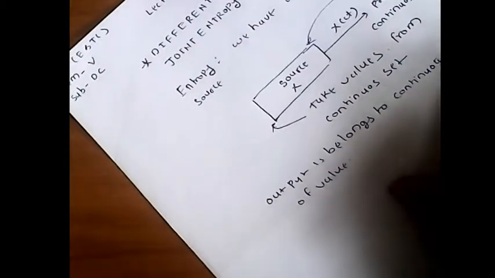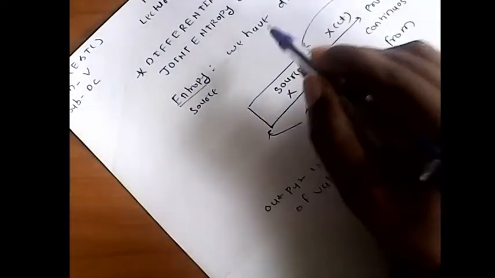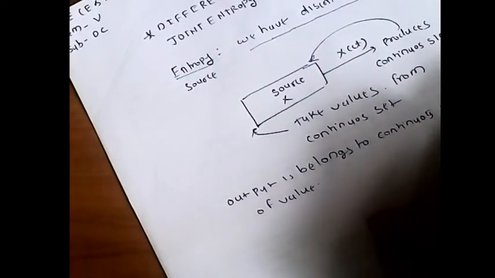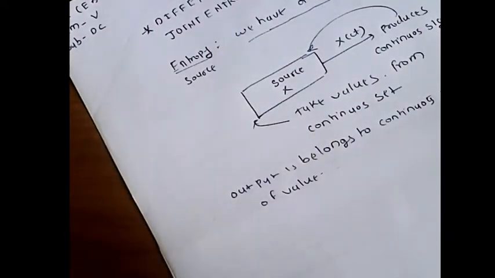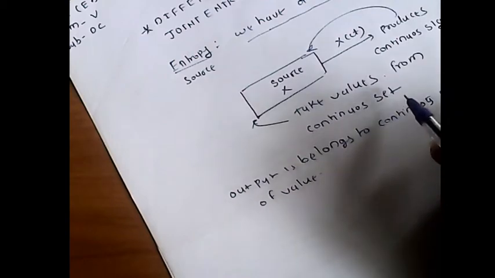Up to the previous lecture, the entropy we defined was for a discrete memoryless source, which takes values that are discrete in time. But when the source is continuous, it generates a continuous signal and takes values of a continuous set.